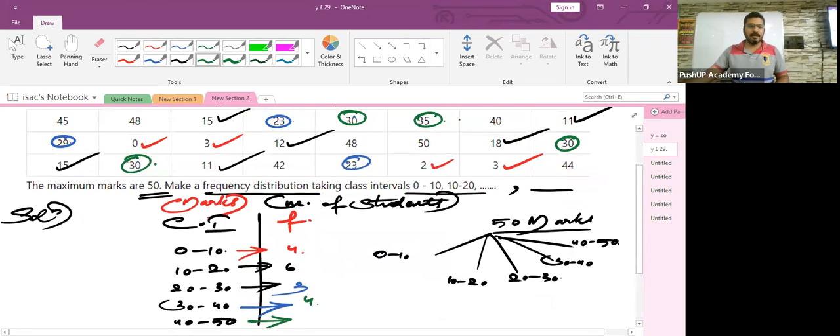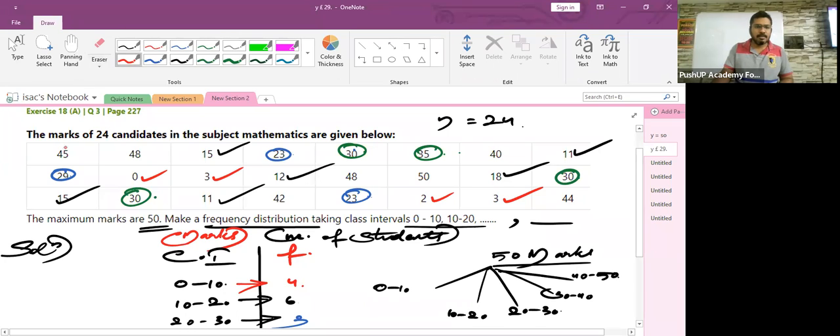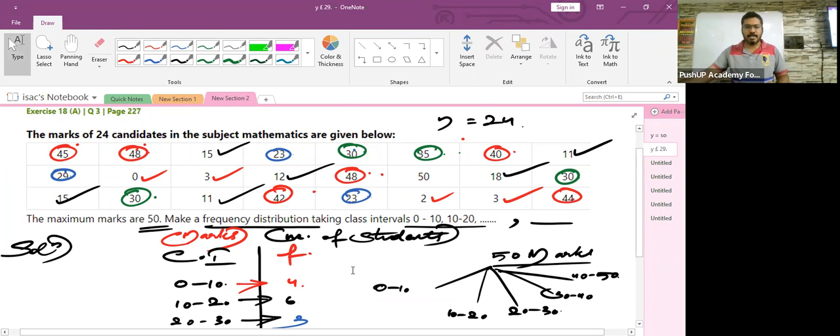Let's do for the last one, 40 to 50. Children, 40 to 50. Here we go. 1, 2, 3, then 4. 50 will be counted? No. All right. Then 42 and then 44. How many are there? 1, 2, 3, 4, 5, 6. All right. 6.